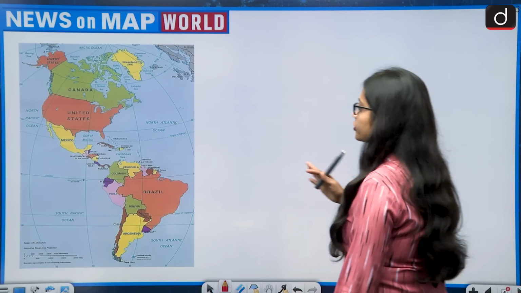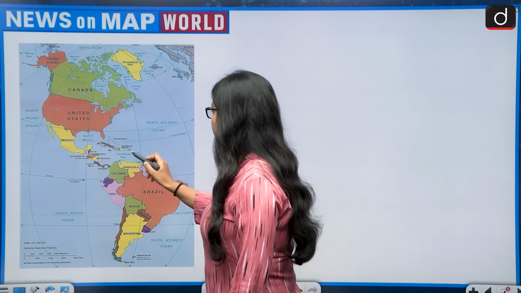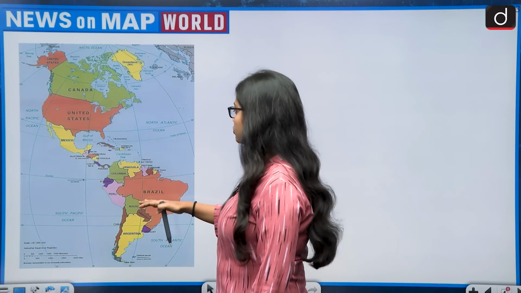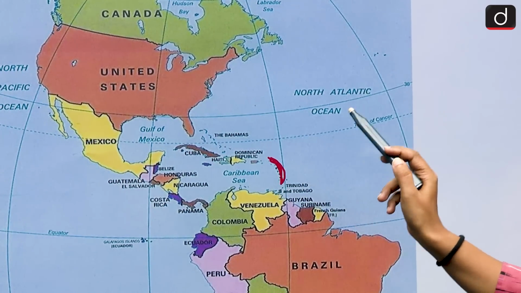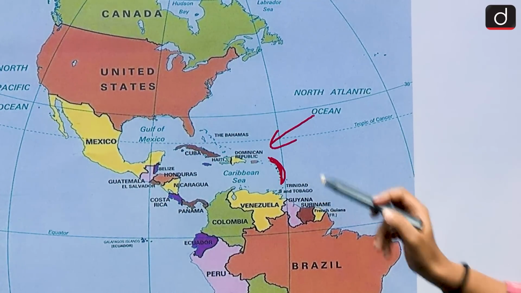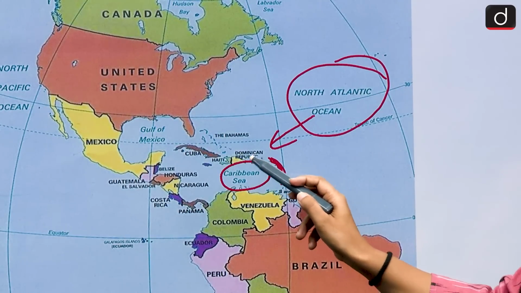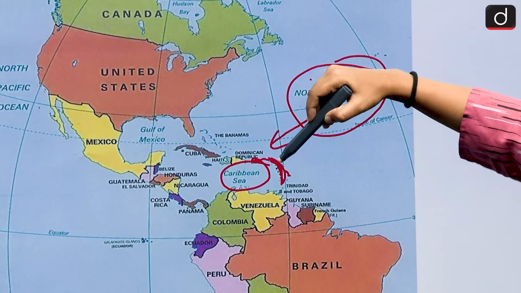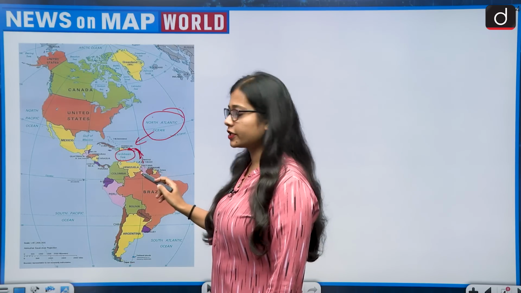So first of all, we need to look into the location of the Caribbean Sea. The Caribbean Sea is located between North America and South America. It is this location. You can see that it is one of the arms of the North Atlantic Ocean. So the Caribbean Sea lies between the Greater Antilles, Lesser Antilles and the South American continent.